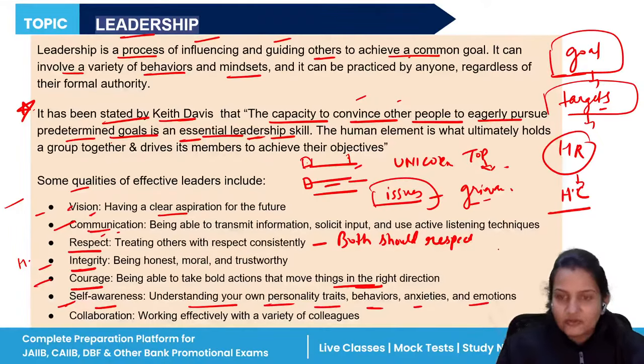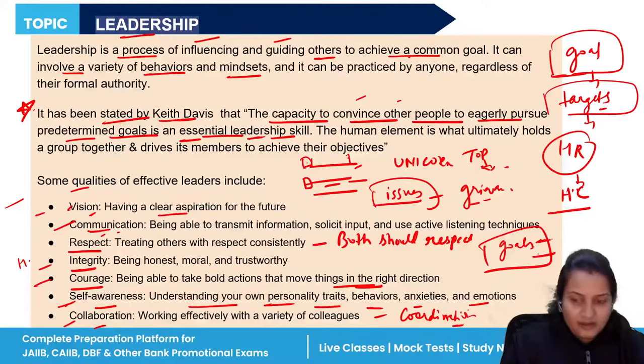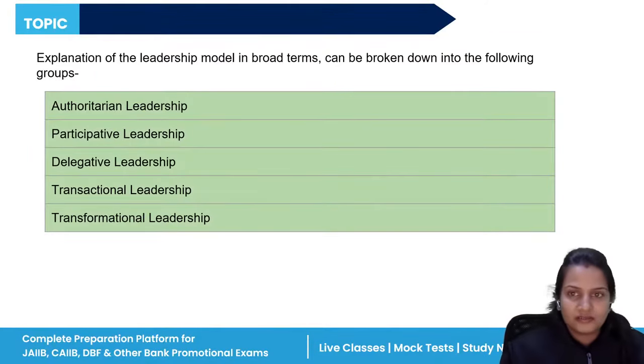If your behavior is good towards your employees, towards the organization, then definitely the employees will do hard work to achieve your targets, to achieve organizational goals. But if your behavior is not good, then they will not work so hard. Collaboration means coordination, teamwork. Both should understand that each one of you is important. So these are some qualities of leadership which every leader should have in himself or herself.